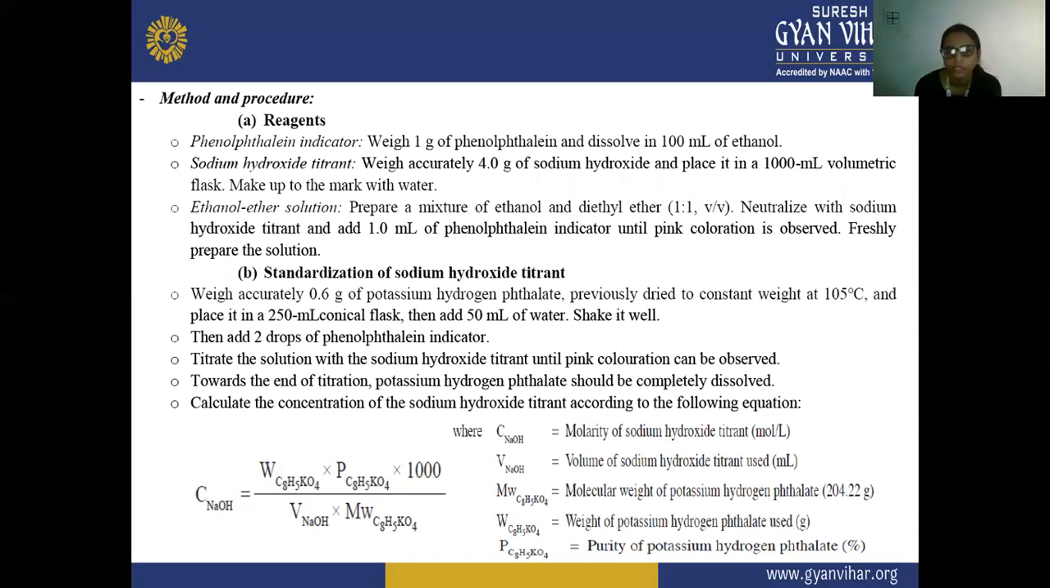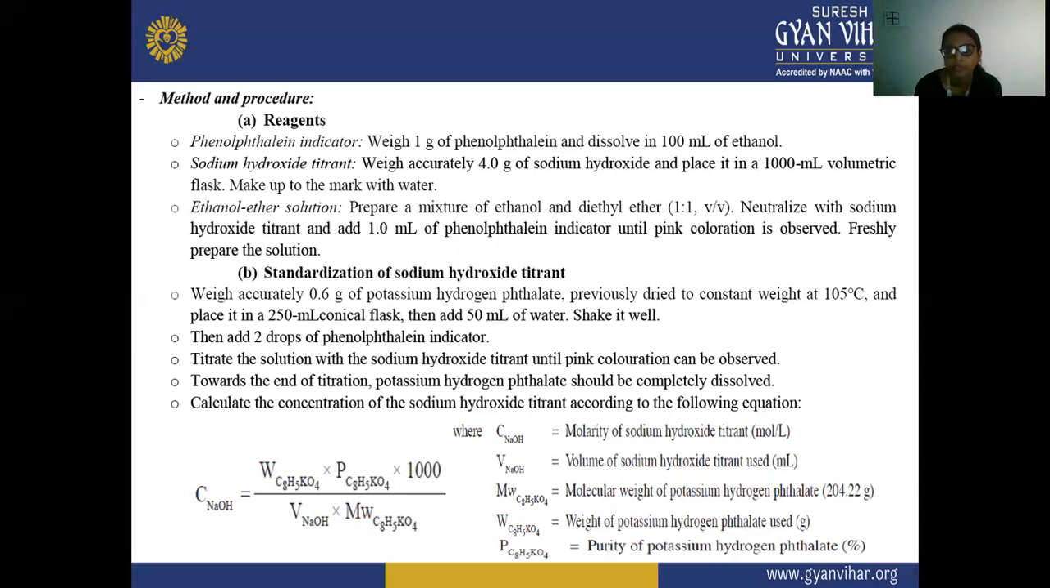The phenolphthalein indicator is the reagent that is used in this acid value. Sodium hydroxide titrant is also used, and ethanol-ether solution is also used as a reagent. So the first is your phenolphthalein indicator. Here we have to weigh 1 gram of phenolphthalein and dissolve it in 100 ml of ethanol.